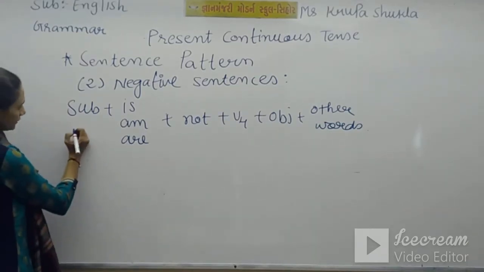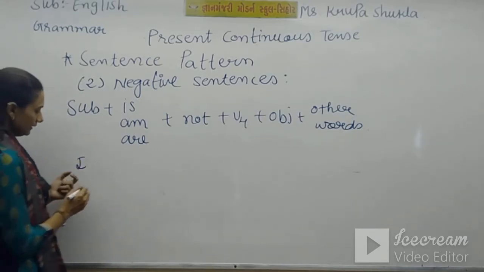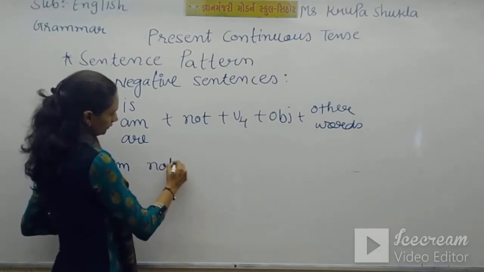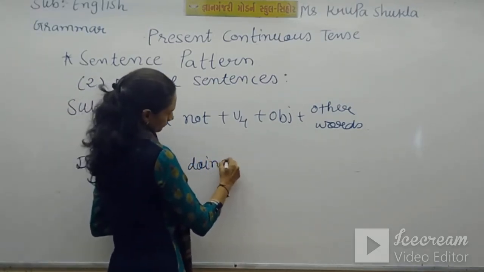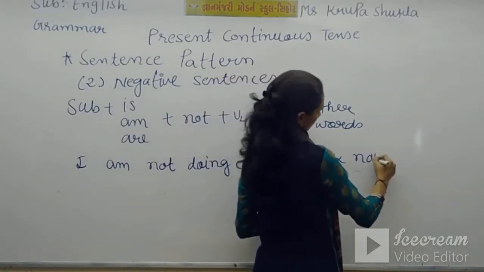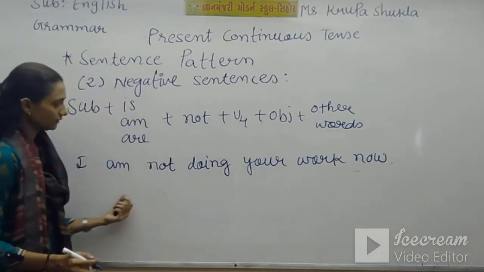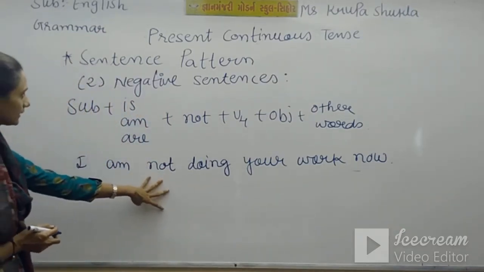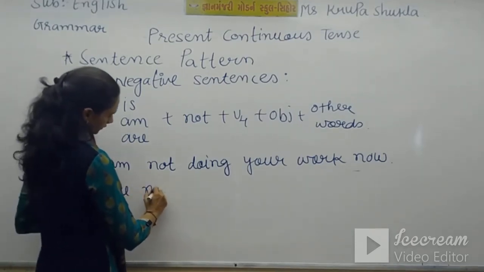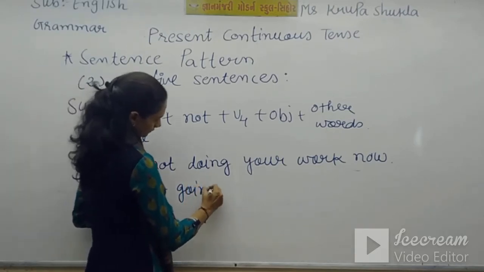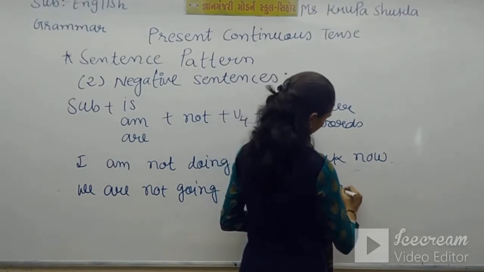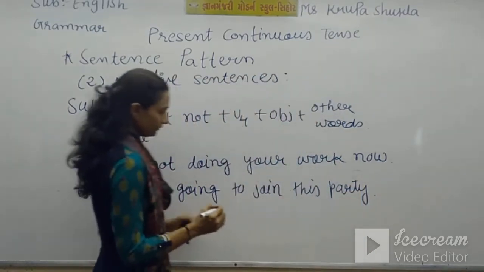So this way we can make a negative sentence using this sentence pattern. Let's make it. First we need a subject, that is I, and as you know, with I we take am. So I am not doing your work. Because of this not, we consider the sentence a negative sentence. We are not going to join this party. Here again we have a negative sentence.